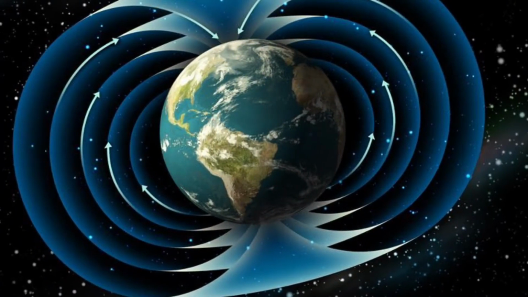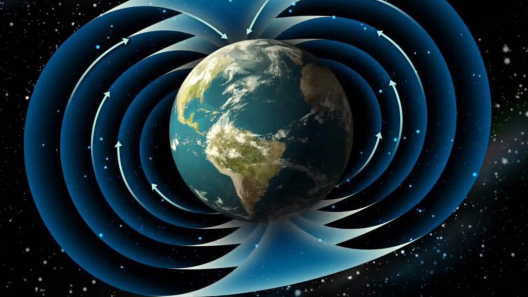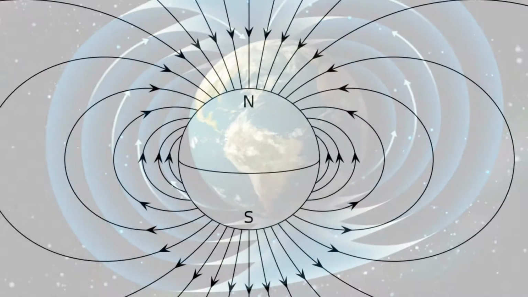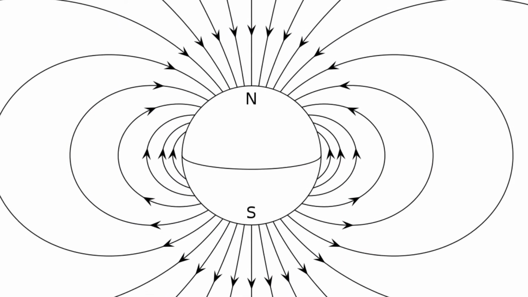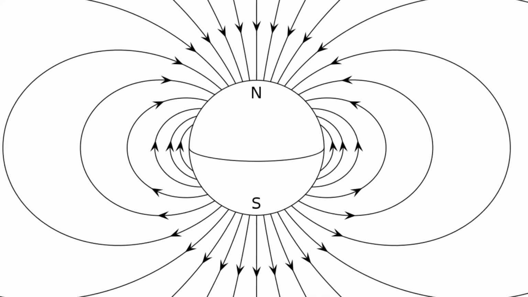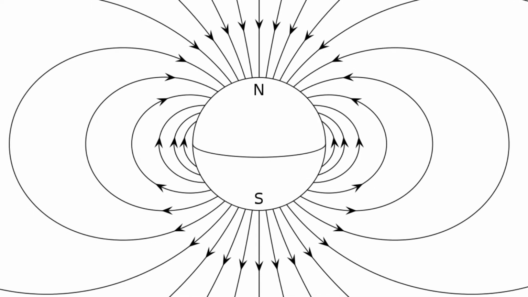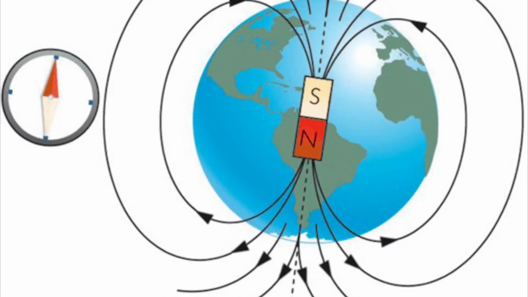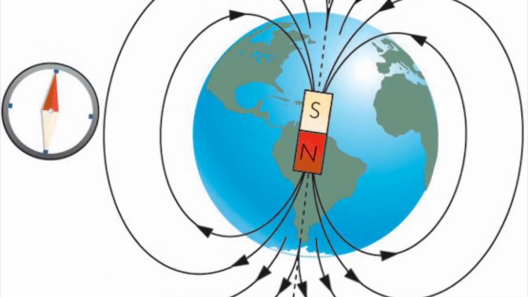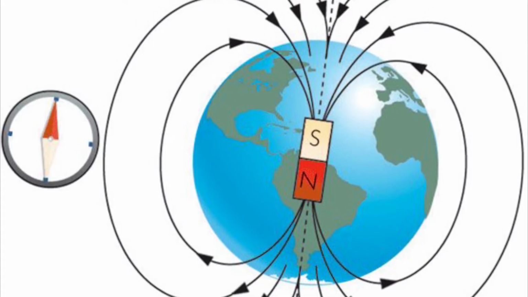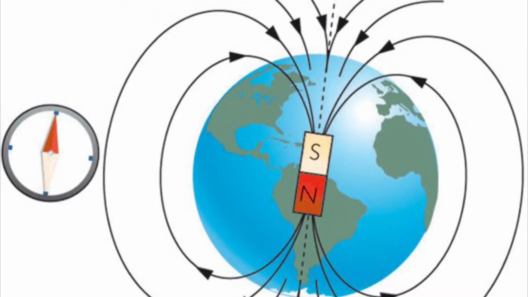There are four main theories about the origin of the Earth's magnetic field, and these theories can be divided into magnetic theories and electric theories. The first magnetic theory states the Earth is completely magnetized, and the core and the mantle are compared to a spherical magnet oriented in the same direction as the rotational axis. The second magnetic theory states that in the center of the Earth there's a linear dipole with equivalent poles oriented in the same direction as the Earth's axis.